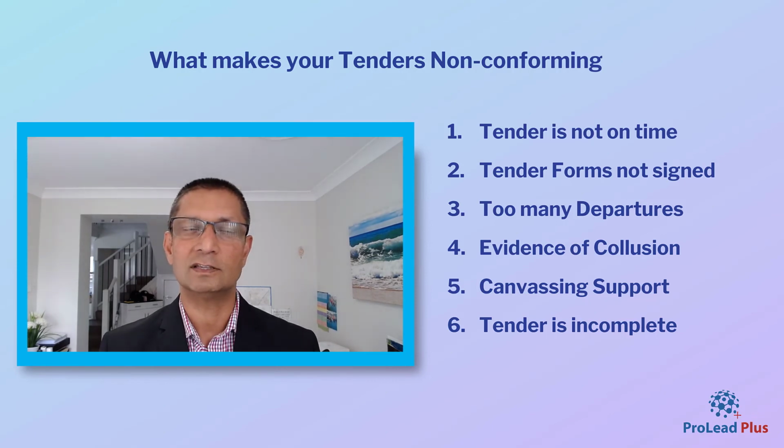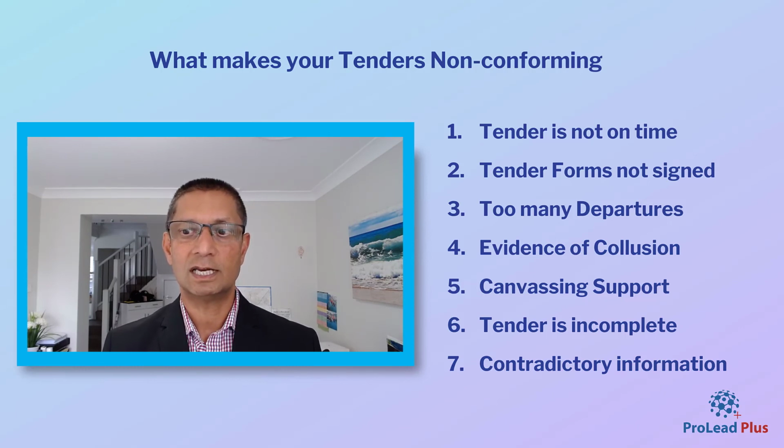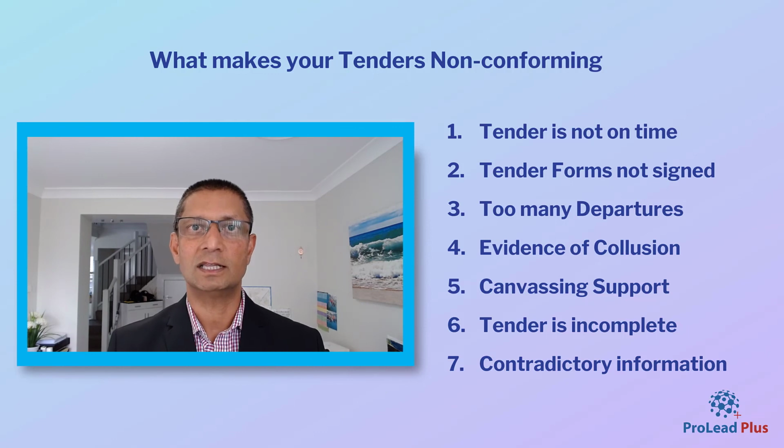Otherwise it doesn't make sense, because tenders take hours and hours of work, only to miss out on the fact that you did not complete certain things. So make sure they are complete. And contradictory information, as I mentioned before, is a very common mistake by most tenderers who tender for similar work with other councils, and those sort of things don't look good when you present it to council.